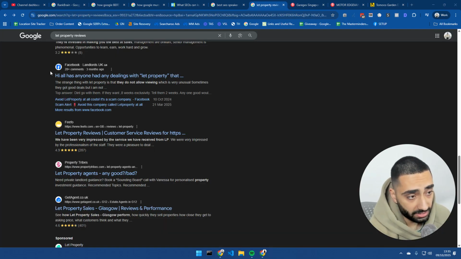Another thing that we can also understand from here is Google obviously does look at Facebook. It's also indexed quite a lot of different Facebook pages to do with this brand.